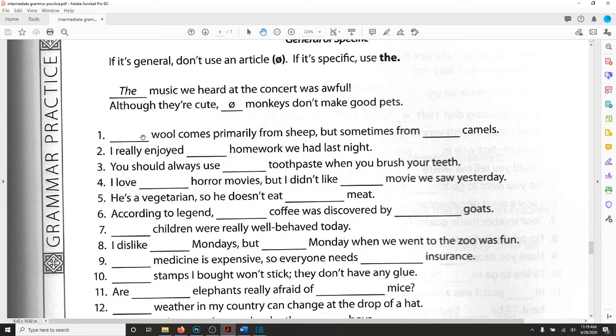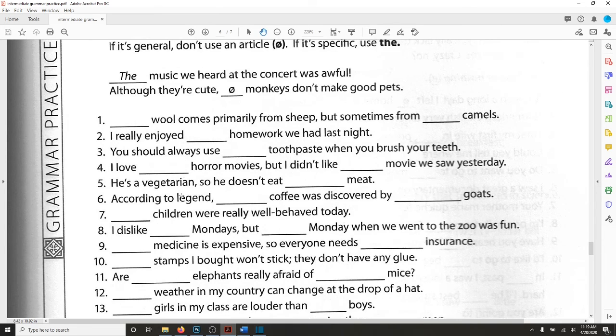So you're going to have two choices when you're going through these questions. You're going to either write the, or you're going to put this symbol with a circle and a line if there's no article in that spot. So let me show you what this looks like in case you're still a little bit confused.